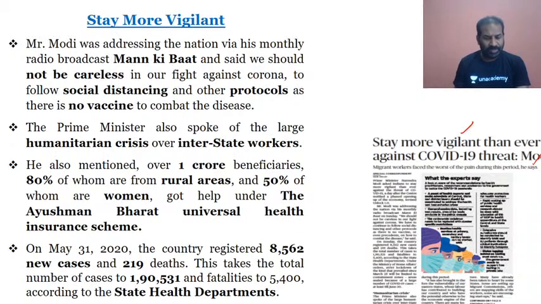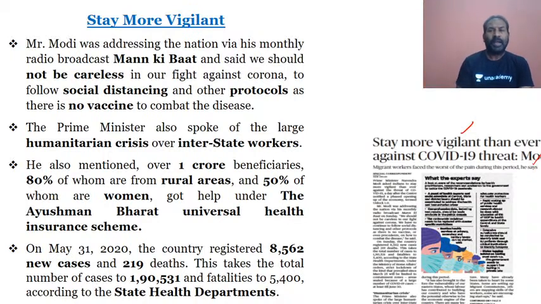Definitely, my session will be very helpful in regards to your prelims as well as mains examination also. Because I would be emphasizing on the keywords and the key phrases, wherein UPSC will definitely focus on this. My sessions will be beneficial for you, because I keep on emphasizing the keywords and the key phrases from the newspaper, so that while you're preparing for the exam, and for various other topics or subjects, you can also imbibe the same kind of techniques.